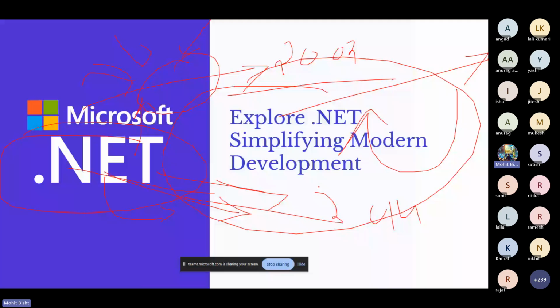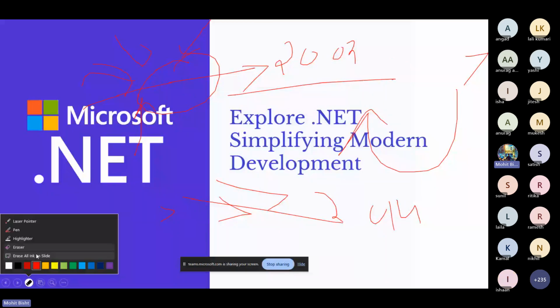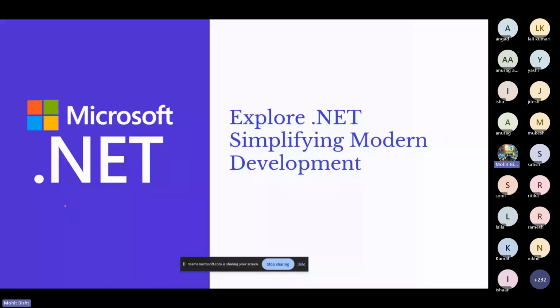In open source, .NET has different aspects you may already be familiar with. Let me erase all of this slide. You have probably heard terms like .NET runtime or ML.NET. The .NET runtime is the core runtime that powers .NET applications.